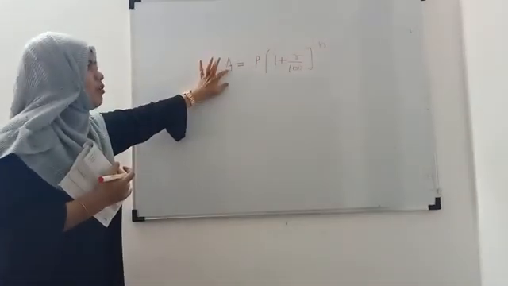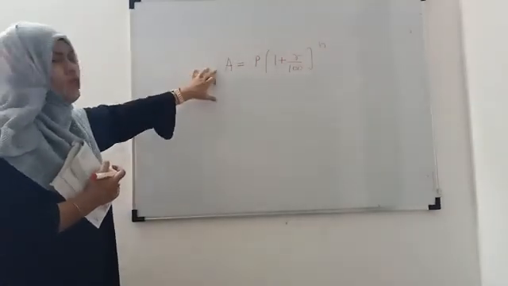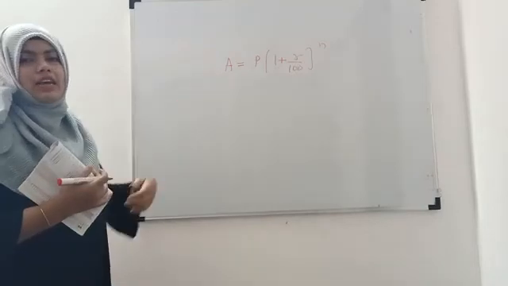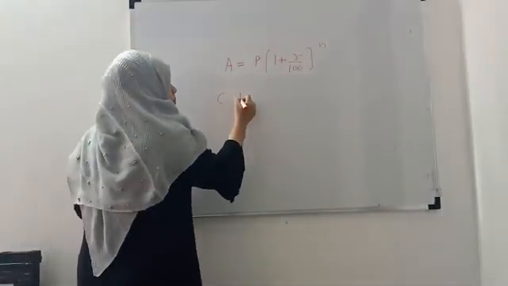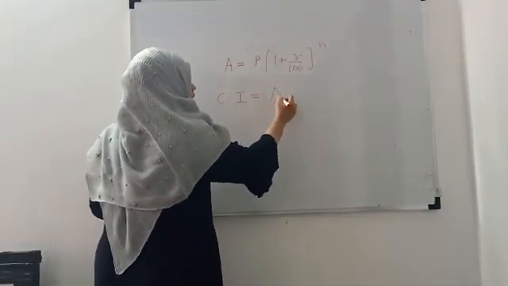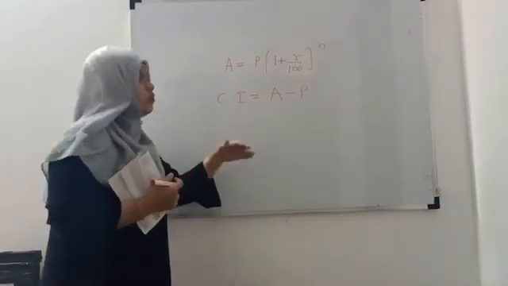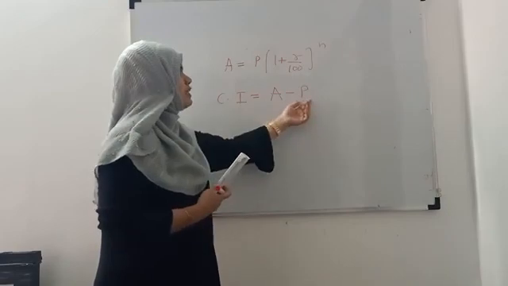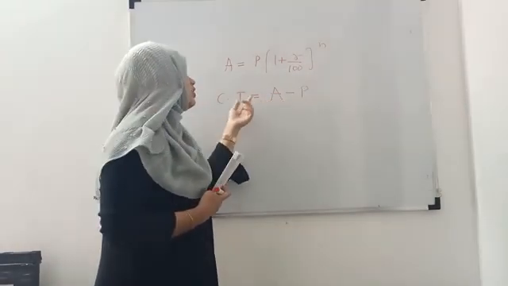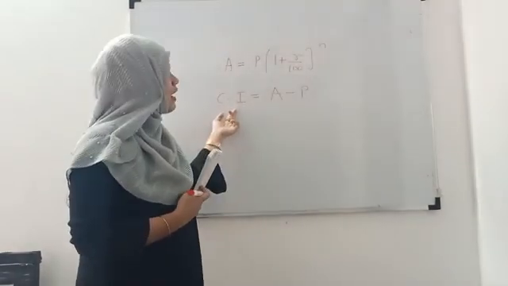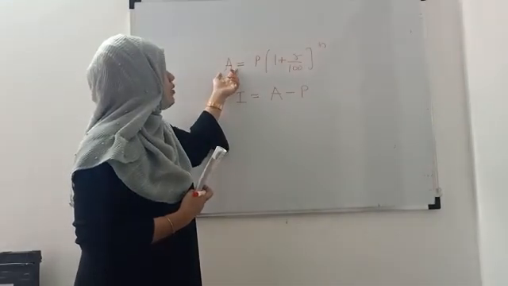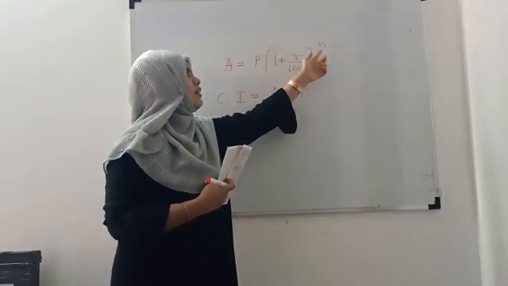This will be the formula for the amount. Amount means interest plus principal. So what will be the compound interest? It will be amount minus principal. If you subtract the principal from your total amount, then you will get the compound interest. Here the amount is P(1 + R/100) raised to n.